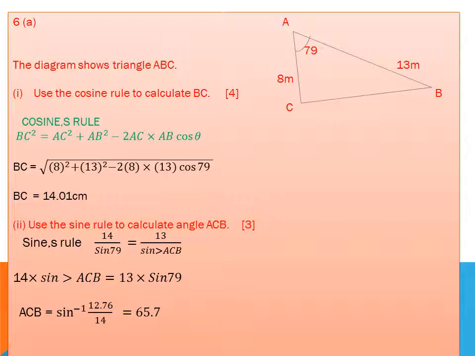Use sine rule to calculate angle ACB. In the previous part I used cosine rule, now I use sine rule. Sine rule is 14 over sin 79. It means 14 is CB and the angle in front of CB is 79. Then again the side 13, the angle is ACB. So when I use cross multiplication, I find that ACB is equal to sine inverse of this. I find the final answer 65.7 degree here.